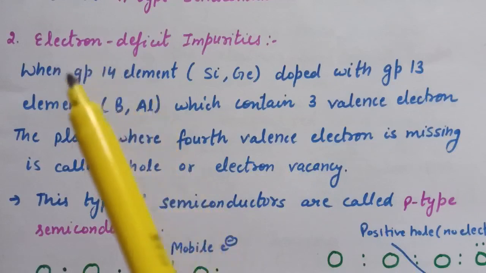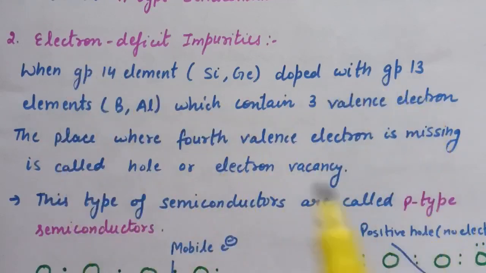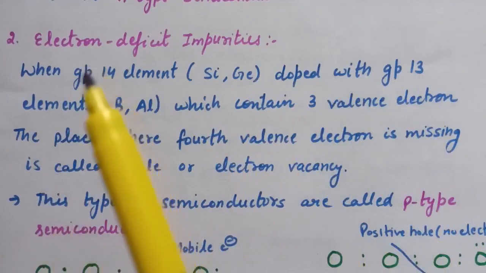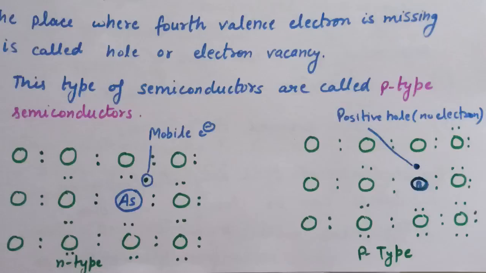So when group 14 elements are doped with group 13 elements, they are known as p-type semiconductors, and when group 14 elements are doped with group 15 elements, they are known as n-type semiconductors. So this is the n-type semiconductor. Arsenic is a group 15 element, and here boron, which is a group 13 element, gives a p-type semiconductor.